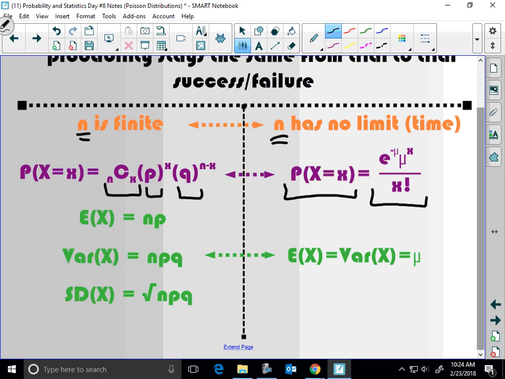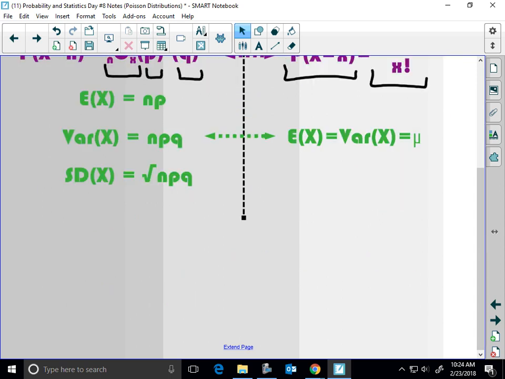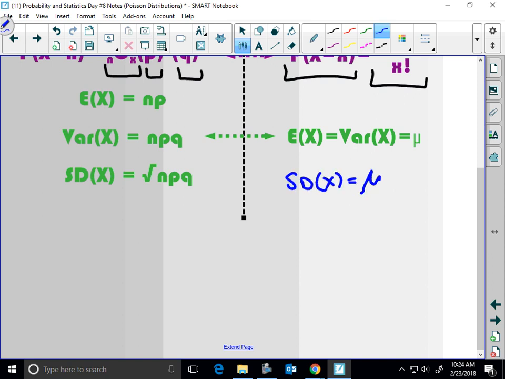All right, couple other things. The reason we like Poisson is because we didn't like binomial, since we had to find the expected value, variance, and standard deviation separately. But in Poisson, the expected value is the variance, and it is mu. So you find it all in one. You'd still have to find the standard deviation. Your standard deviation of x would just be the square root of mu, which is the square root of the variance.